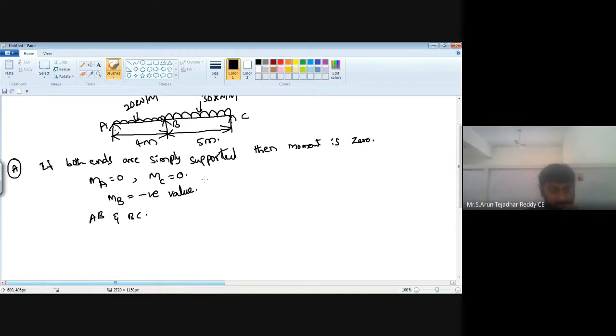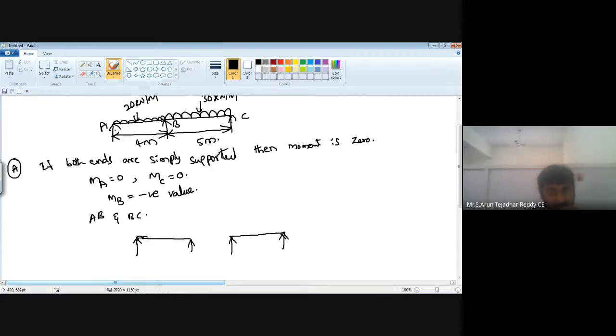Now in the first step, first of all, split that beam. One is AB, other one is BC. Now remaining points you can write as usual. Just split the beams, that's it.